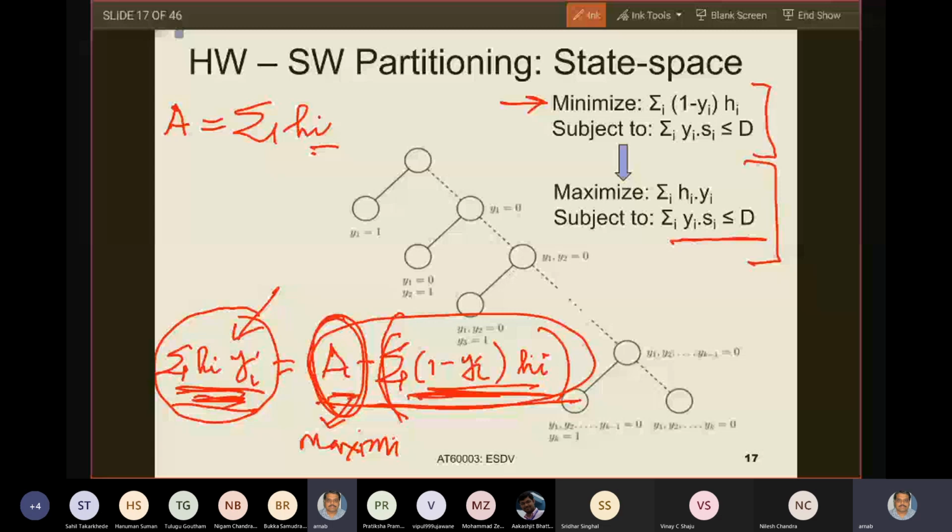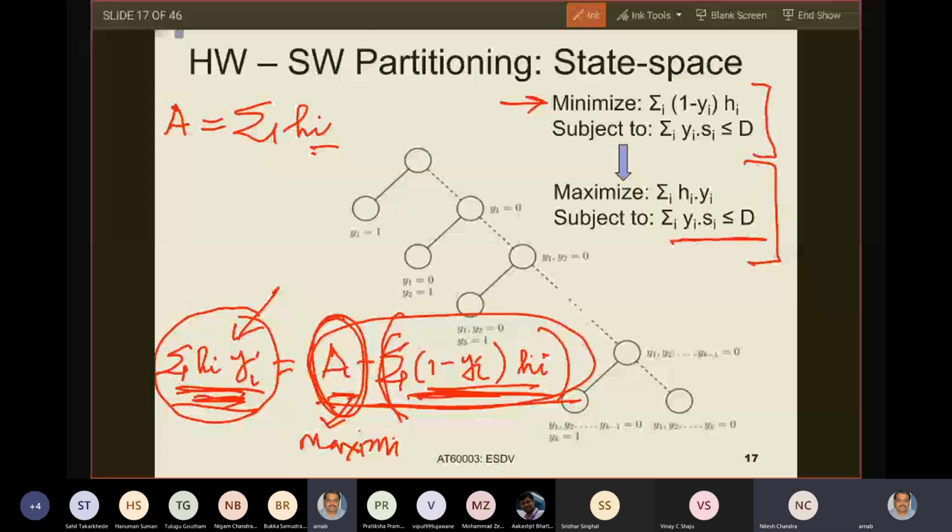Either it will be put on a silicon die and implemented as a circuit, or it will be run as software code on a general purpose processor. That is true. What I am saying is that for each such task, I have found out both the hardware cost and the software cost. Minimizing the hardware cost essentially means maximizing the hardware cost of software. Is this okay?